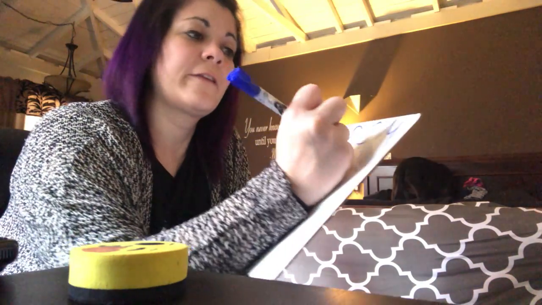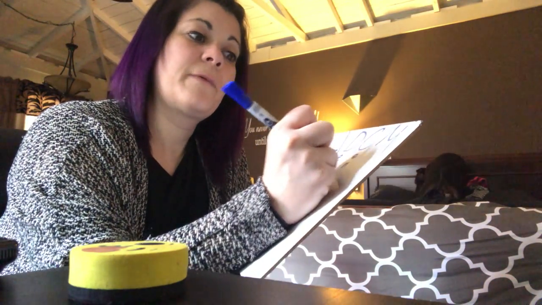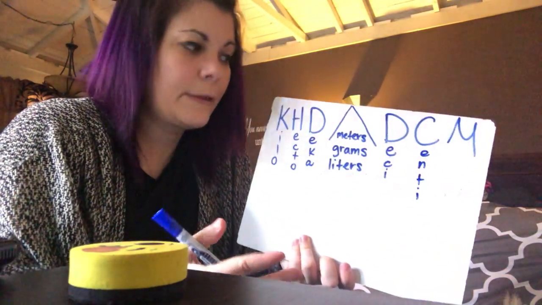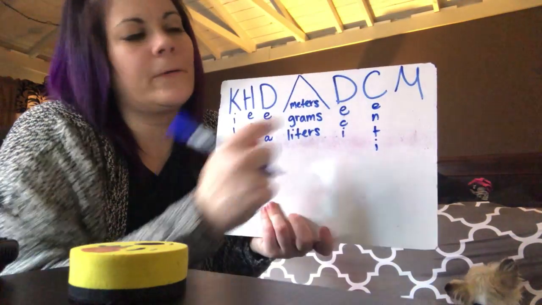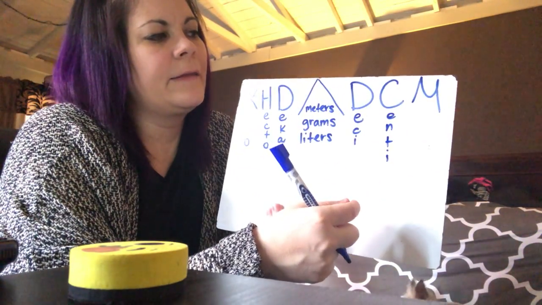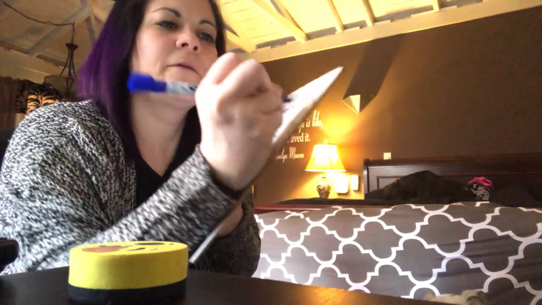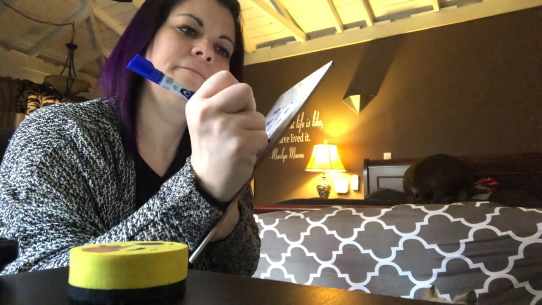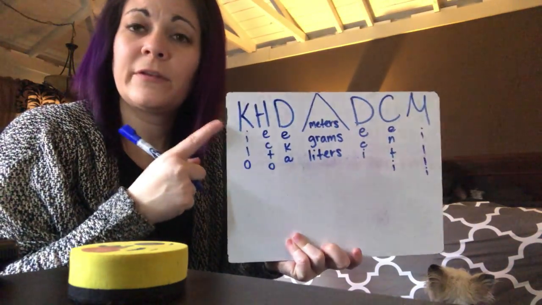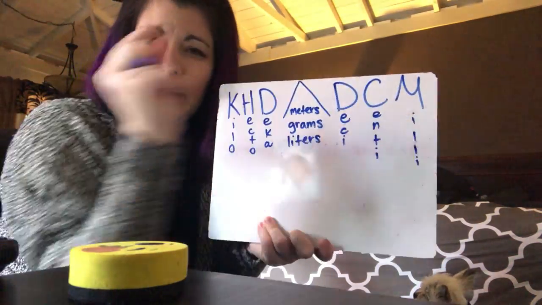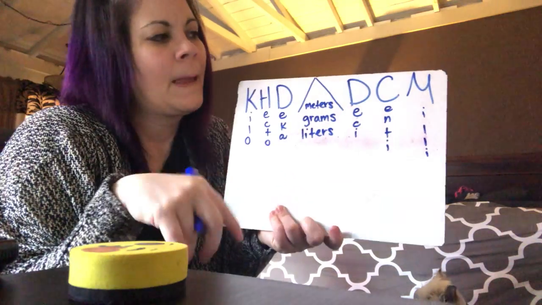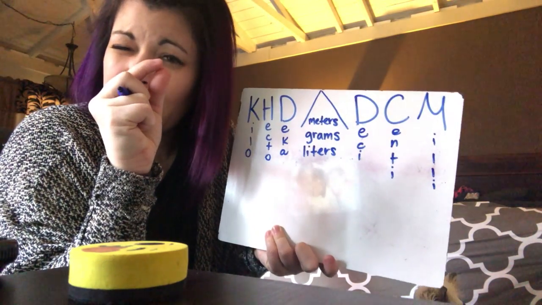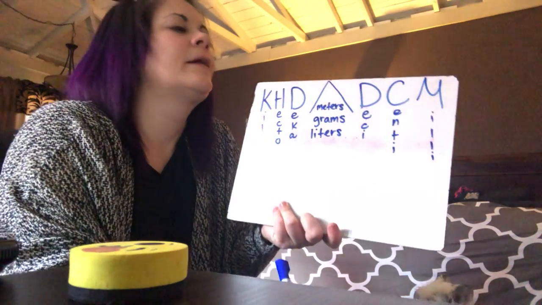The prefix for this is centi, and you've probably heard of centimeters, so this one's used a lot. This M is milli. It goes from greatest, kilo, to the very smallest, milli. A millimeter is super duper small.